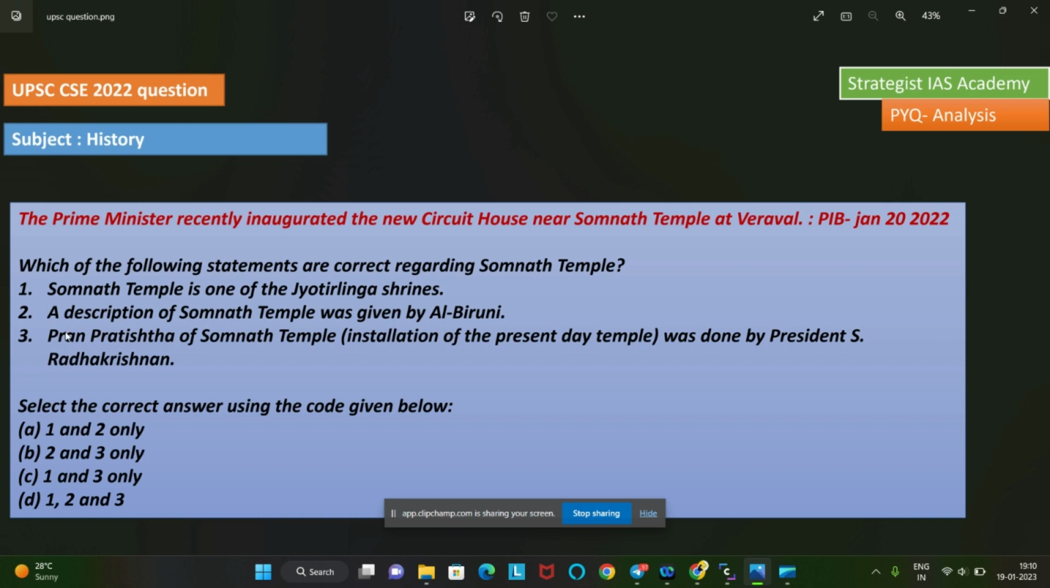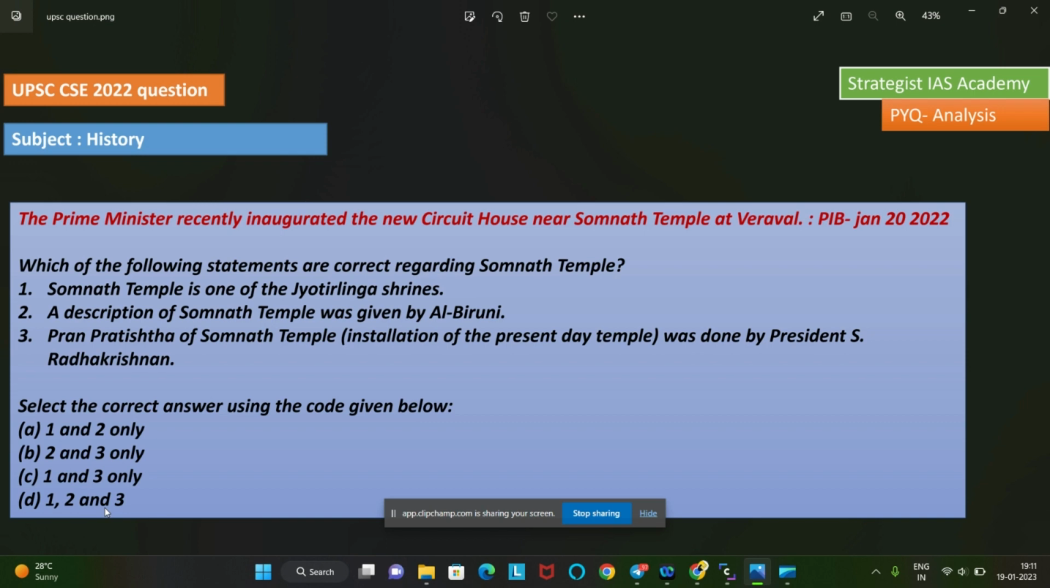We don't know about that fact, so okay, we will go to the next point. Pran Pratishtha of Somnath temple, installation of the present day temple, was done by President S. Radhakrishnan. This was mentioned in that official website. So points 1 and 3, these things we have read in that official page. Now we don't know about the second point, and now let us look at the options. It is 1 and 2, 2 and 3, 1 and 3, and 1 to 3.